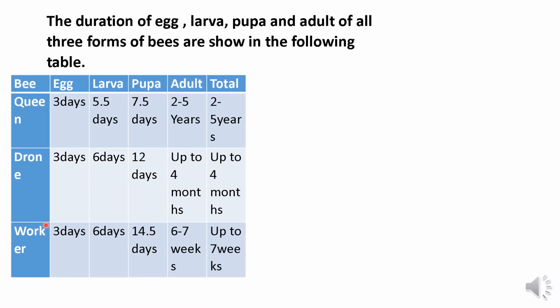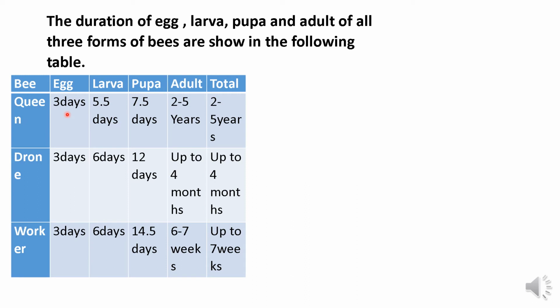The duration of egg, larva, pupa and adult of the 3 forms of bees are shown here in the table. The 3 forms of bees, queen, drone and worker bee, remain in the egg stage for 3 days, and after 3 days all the types of bees are hatched out into larva.